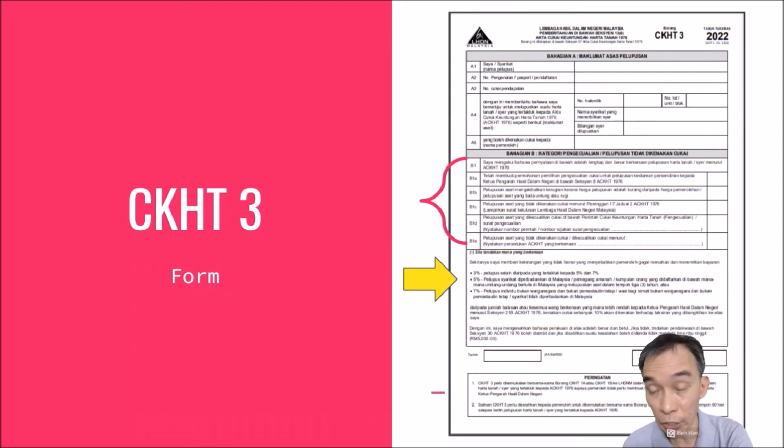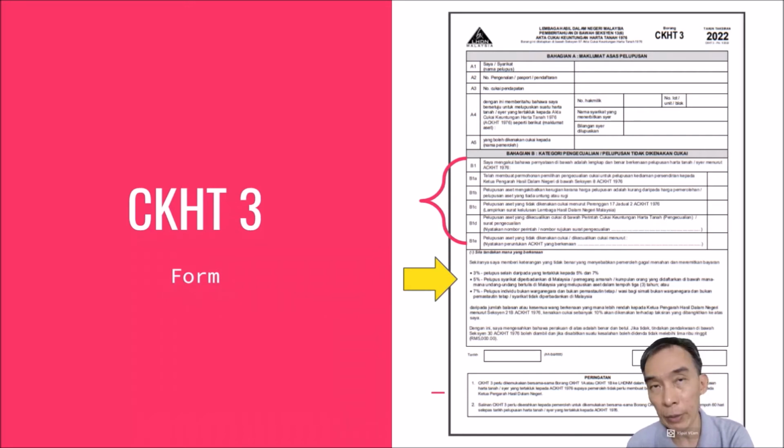B1D, which is pelupusan aset yang dikecualikan cukai di bawah Perintah Cukai Keuntungan Harta Tanah Pengecualian. So this is about the gazette. If there is a yearly gazette by budget year end, and you have an exemption order which is passed by the parliament. That means where the budget is out and there is an exemption order.